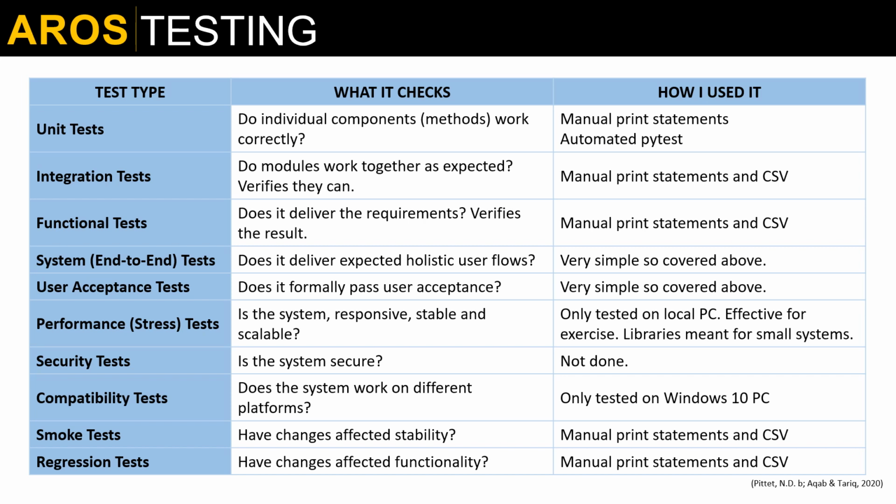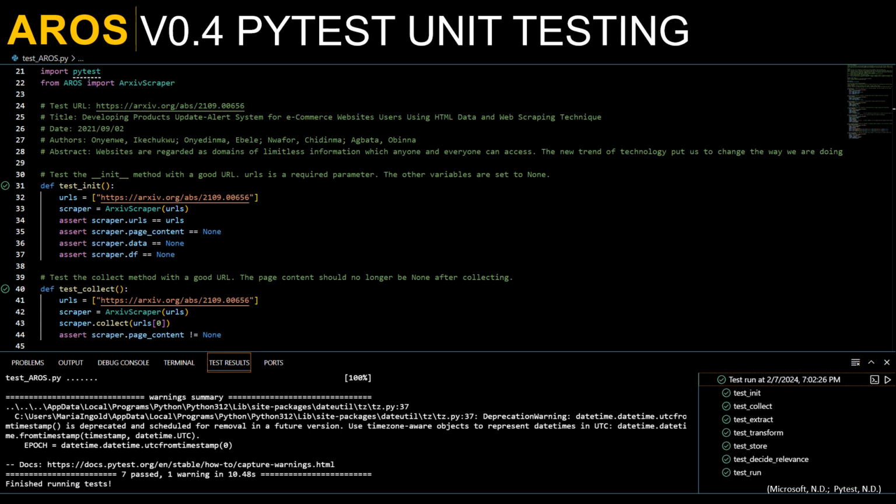To get closer to that, I needed two key things: version control, I'm using GitHub, and automation. Automated unit testing in Python is provided by UnitTest and PyTest. In version 0.4, I selected PyTest because it worked and it is more succinct. This is the PyTest code using a good arXiv URL.